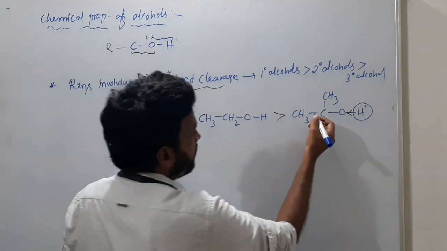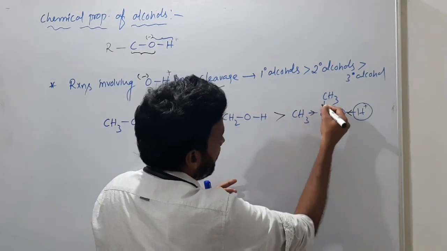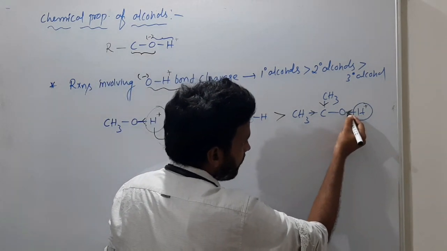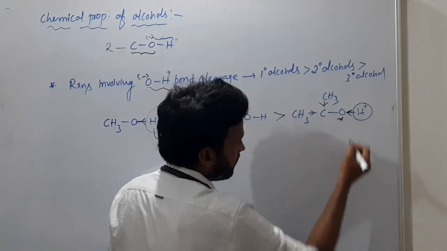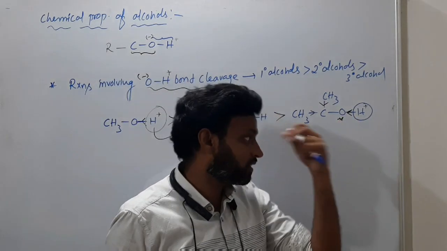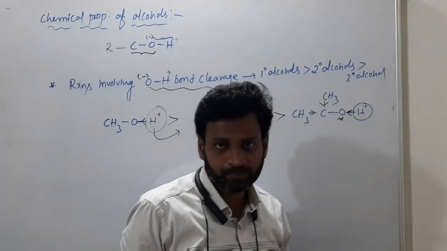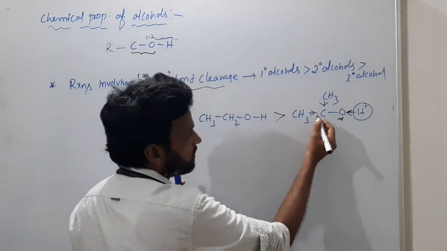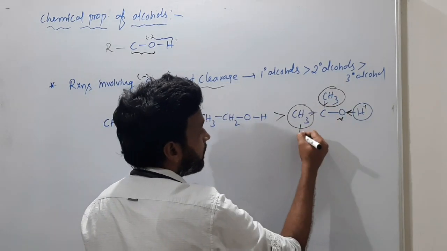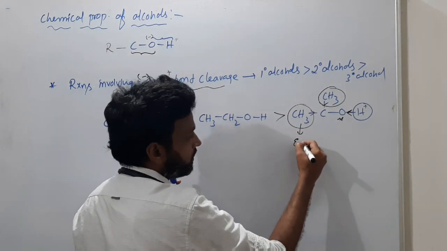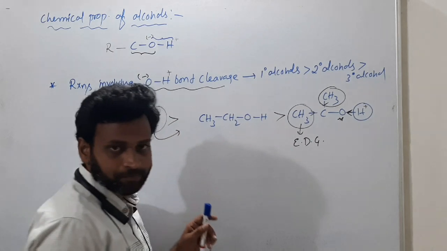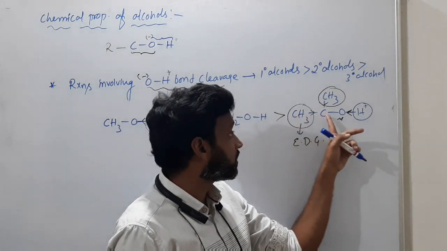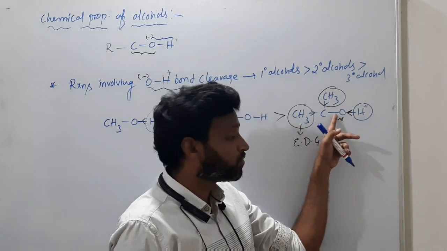But what happened here? This methyl is donating electrons and this methyl is donating electrons. So the electron density on oxygen increases, and H plus cannot come out easily. I repeat, this oxygen must be less electron dense, meaning the groups here must be electron withdrawing, but here electron donating groups are there. If electron donating groups are at this carbon, why would this bond come towards oxygen?